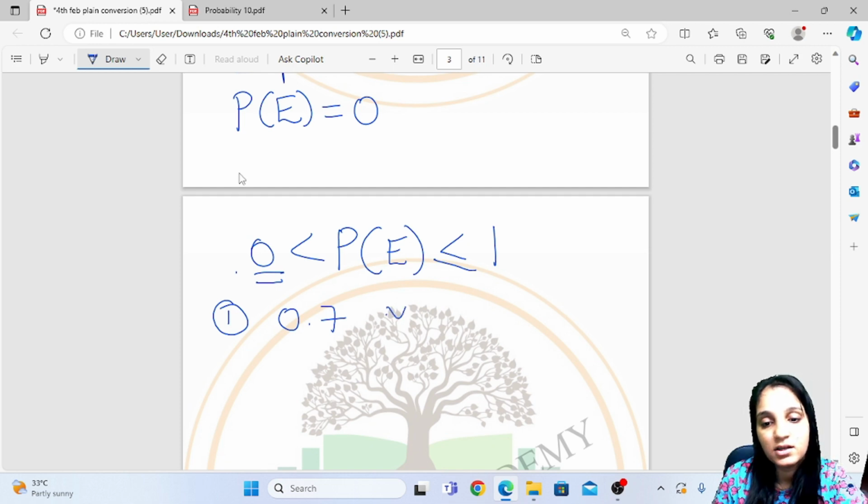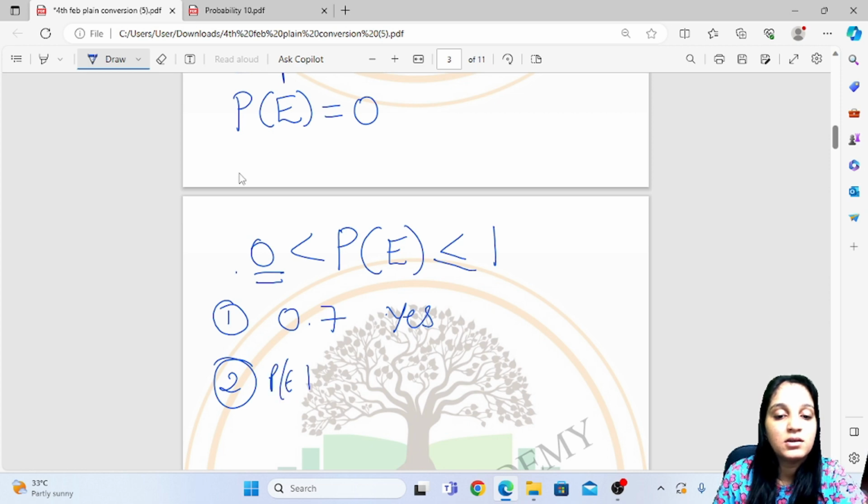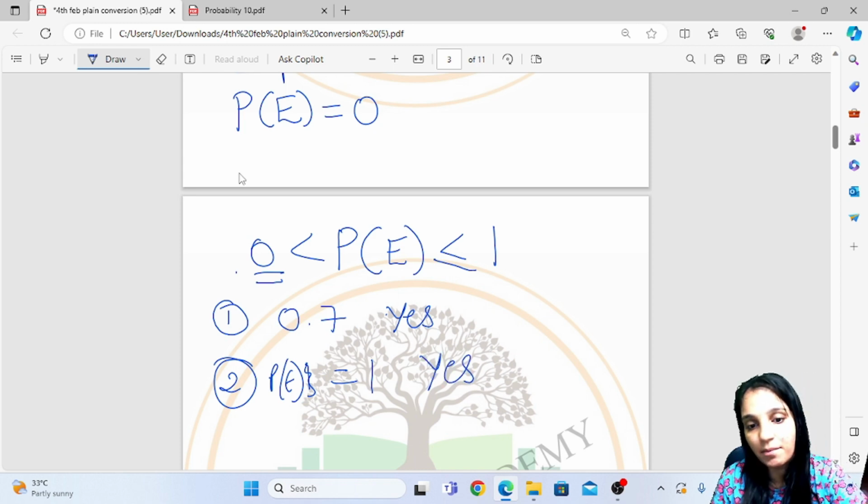So yes, it can be a probability. In second, if I say my probability is 1, P of E is equal to 1, then yes, it is equal to 1, right? It can be equal to 1. So yes, it is a probability.